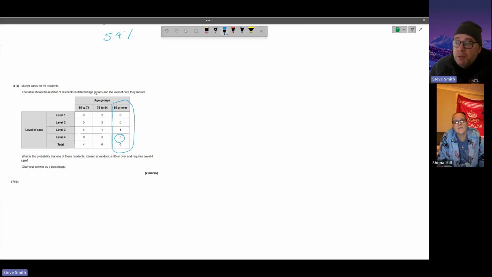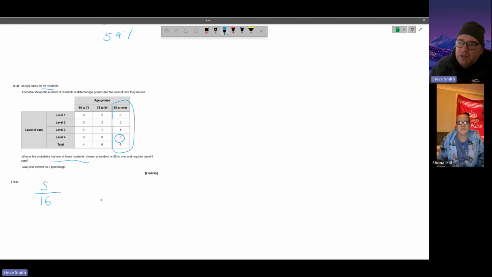So we're choosing somebody at random. We're not just choosing 85s and over. It's one of the residents at random. So it's all the residents, but out of all those residents, we've got 5 that are 85 or over and need level 4 care. And then we need to add up all the number of care. So it says 16 residents there. So rather than add up these numbers and get to 16, I'll trust the question that it says 16. And it's a percentage.